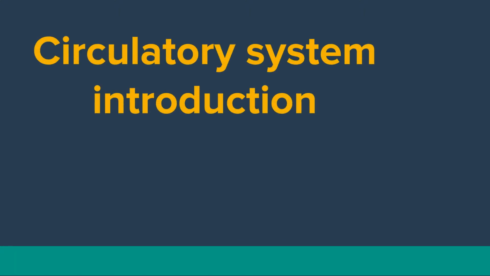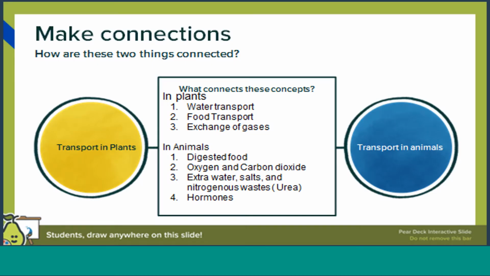In this video, we are going to concentrate on the circulatory system. So before we start circulatory system, let us make connections between the transport in plants and the transport in animals. In plants, three different types of transport will take place. One is water transport, the second one is food transport, and the third one is gas transport. That is the exchange of oxygen and carbon dioxide takes place through the stomata of the leaves.